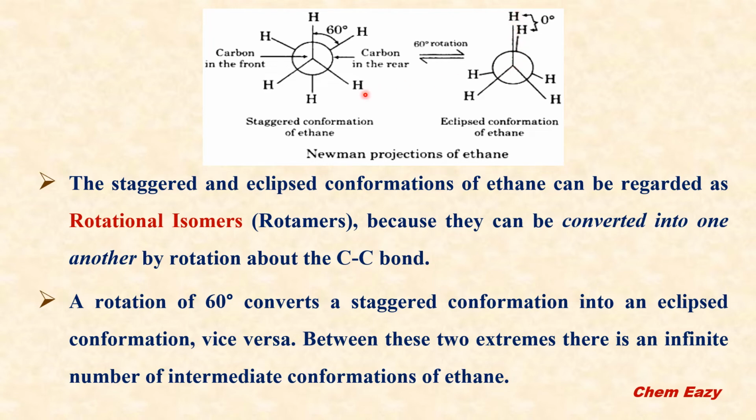Now, if you rotate this staggered conformation by 60 degrees, keeping one carbon stationary and rotating the other, then we get the eclipsed conformation. In the same way, if you rotate the eclipsed conformation by 60 degrees, we get the staggered conformation. Due to this reason, they are called rotational isomers or rotamers. Between these two extremes, between staggered and eclipsed conformations, there is an infinite number of intermediate conformations of ethane.